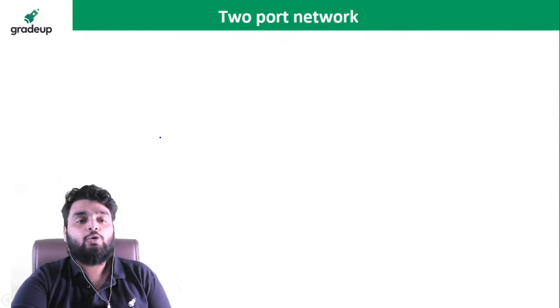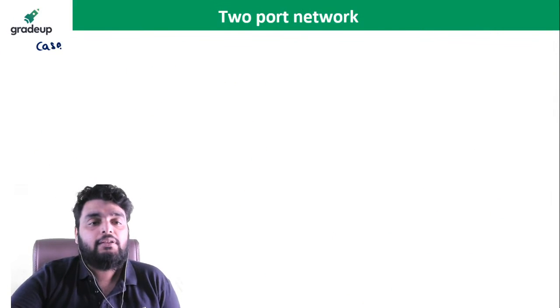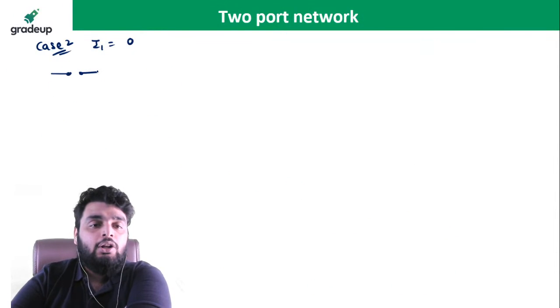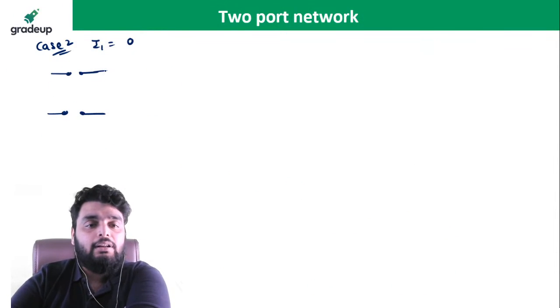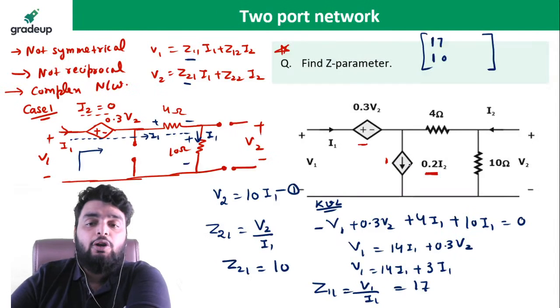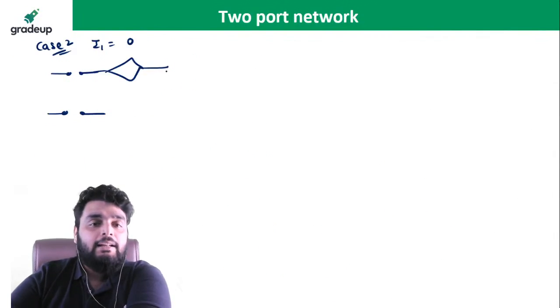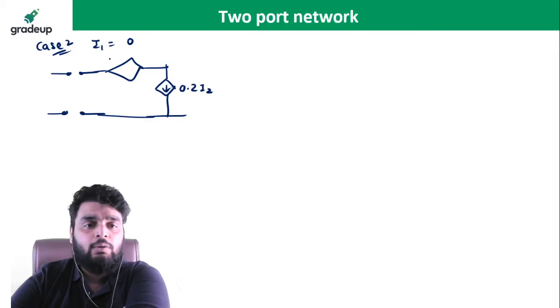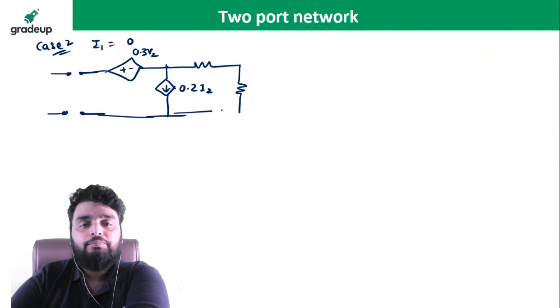Right? Now case 2. In case 2 of the Z transform, I have to put I1 equal to 0. So now I have to make I1 or port 1 open circuit. So if you make port 1 open circuit, the equations will be like this. Now you can see this current source will come into the picture, because we didn't make I2 0. So this particular current source will come into the picture like this. Okay, what is the magnitude of the voltage source? Plus minus 0.3 V2. This is 4 ohm and this is 1 ohm.